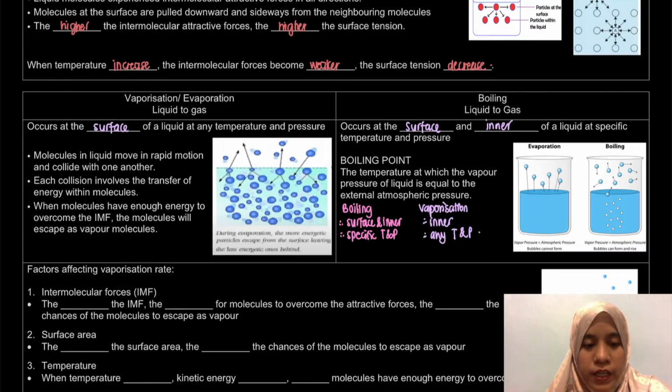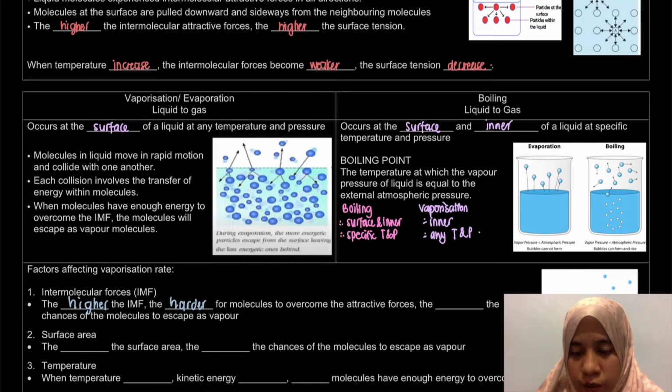So sekarang ni kita nak tengok factors affecting vaporization rate. Vaporization ni, remember, from our liquid to our gas. The first one is IMF. So contohnya, if we have the higher the intermolecular force, maknanya the harder lah for the molecule to overcome the attractive forces. So it will be the lower the chances of the molecule to escape as vapor.